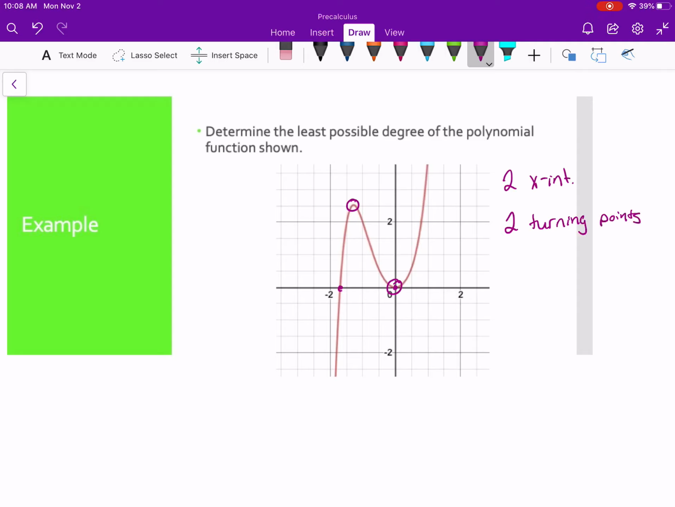We can't just look at one or the other because look, this would be saying that we could have a degree of 2, but this is saying we can't have a degree of 2 because n minus 1, the degree has to be at least 1 more than the turning points. So this is telling us our minimum is a degree of 3.